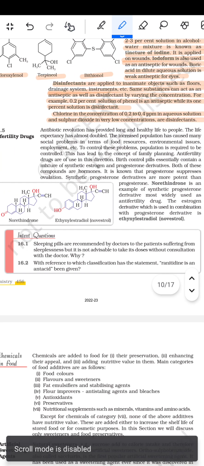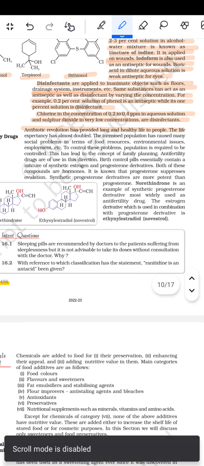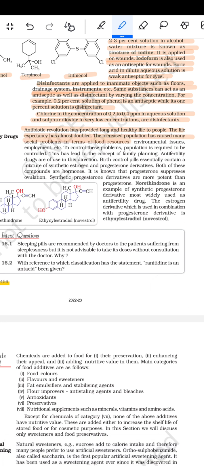The antibiotic revolution has provided long and healthy life to the people. Life expectancy has almost doubled. The increased population has caused many social problems in terms of food resources, environmental issues, employment, etc. To control this problem, population is required to be controlled. This has led to the concept of family planning.